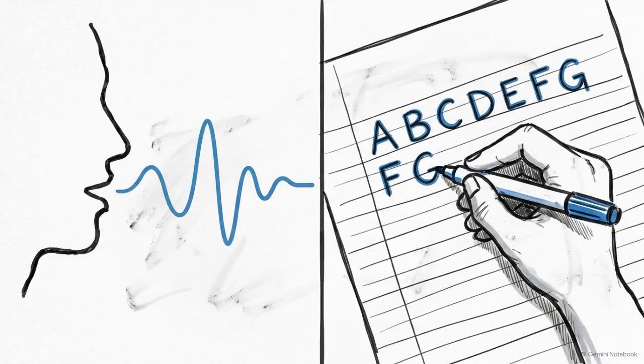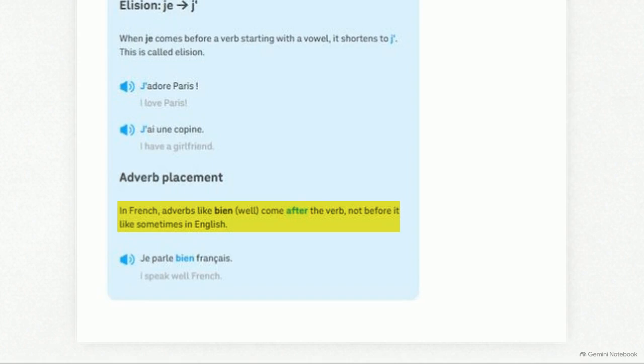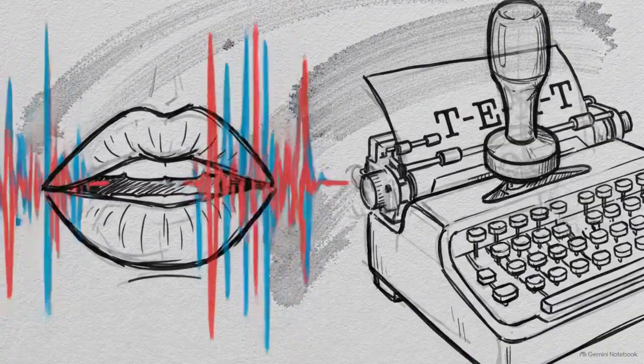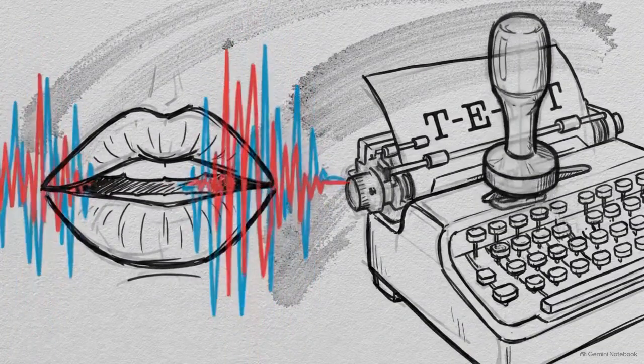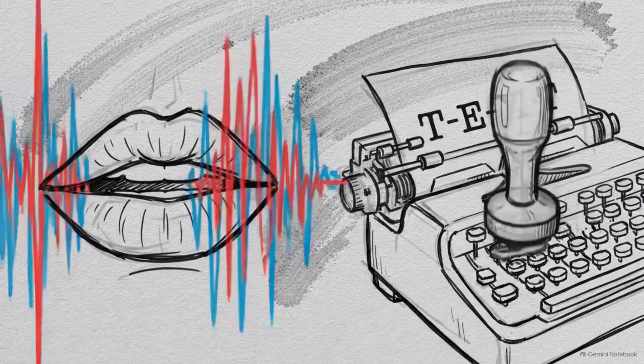While spoken French often condenses sounds, written French maintains rigid structural requirements for word order. Adverbs like bien must immediately follow the verb, a syntax that differs from typical English placement. These two realities exist simultaneously. Spoken French compresses syllables, while written French demands a fixed sequence of parts.